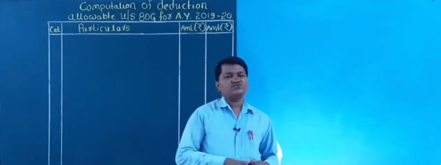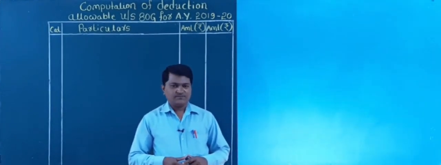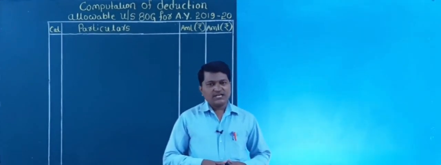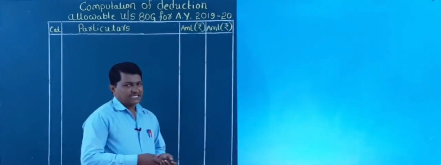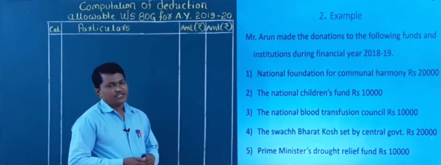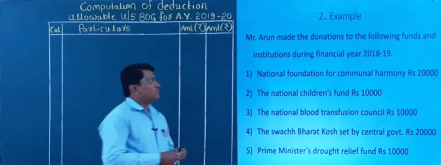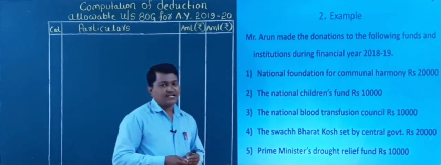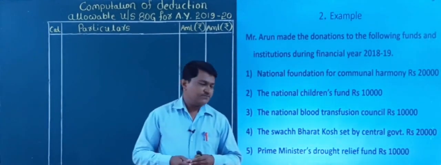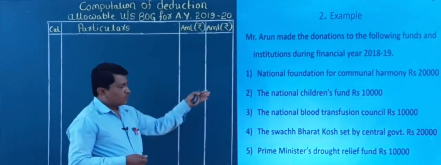In the previous class we solved a problem on the deduction under section 80G, right? So in this class we go with a new type of problem, a second example. Here I read the problem first. Mr. Arun made donations to the following funds and institutions during the financial year 2018-19. So he made donations to the following institutions.